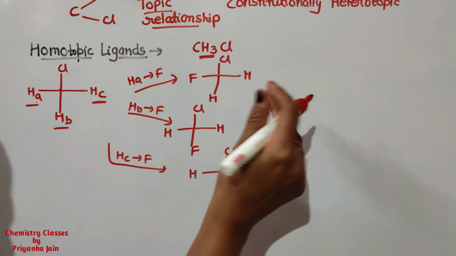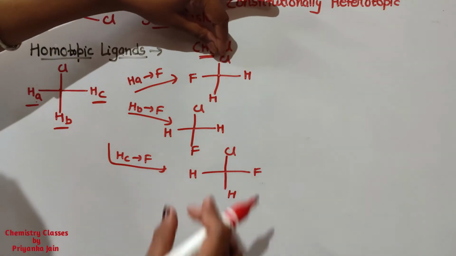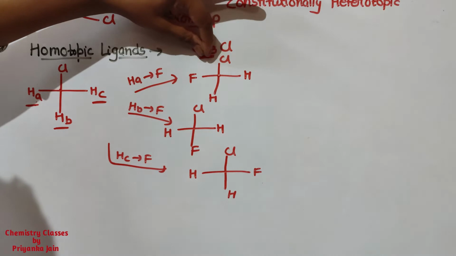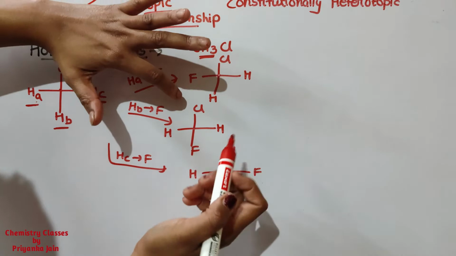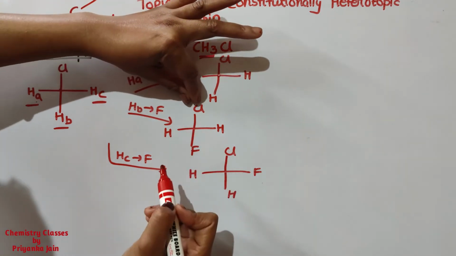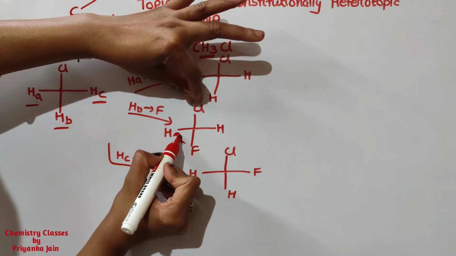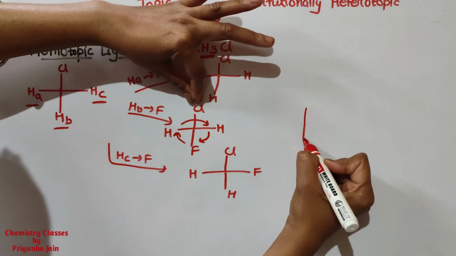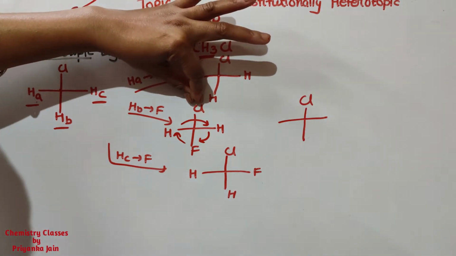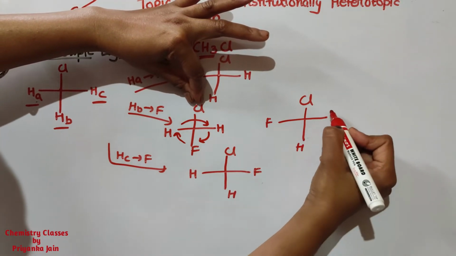There is another way by which we can check. I told you that we can fix one of the ligands and rotate the other three groups either clockwise or anti-clockwise. Suppose this molecule remains as it is. Now fix this chlorine at its position and rotate in this manner, clockwise. This chlorine will remain at its place, fluorine will come here, and this will be hydrogen and hydrogen.